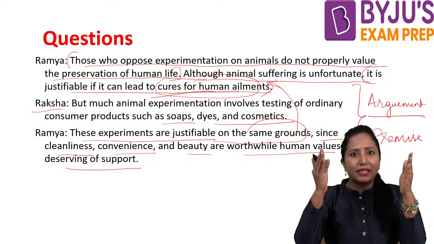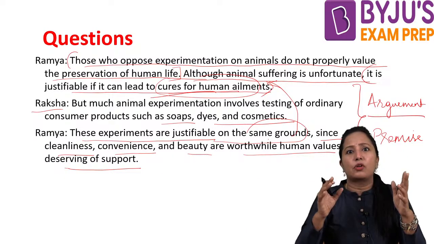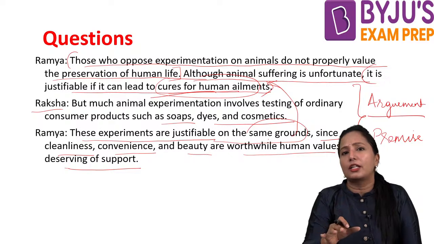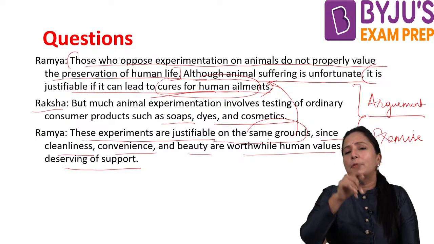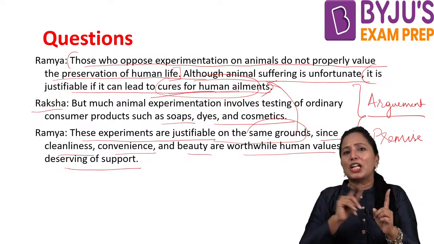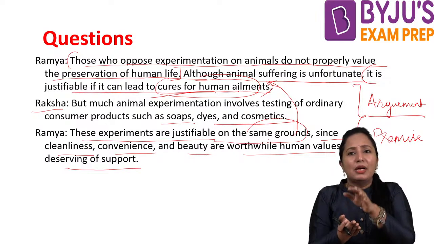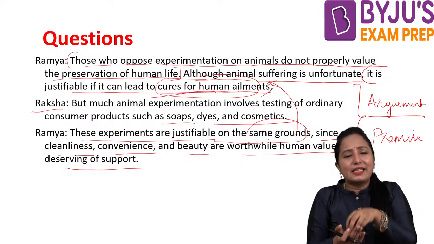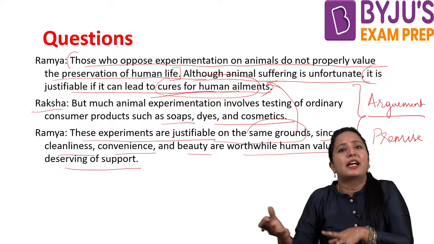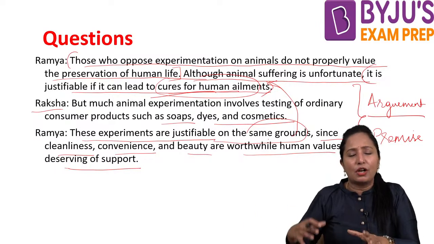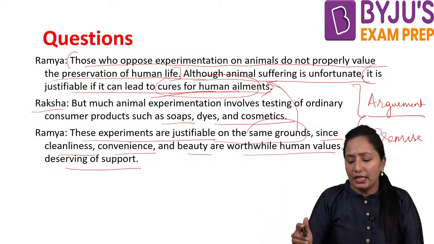Keeping this in mind, this is called the shadow answer. By looking at the argument, we saw that there is a problem. What is the problem? She is not able to establish this claim: how experimentation can safeguard human lives or morals.